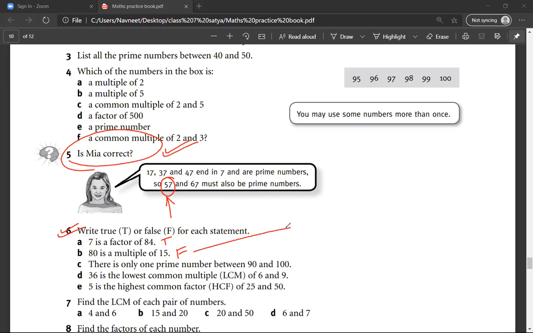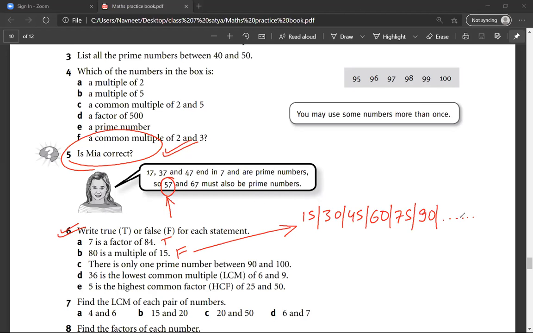Mr. Satya, why is this false? Because 80 doesn't come in the table of 15. Sir, it should be 15, 30, 45, 60, 75, 90.